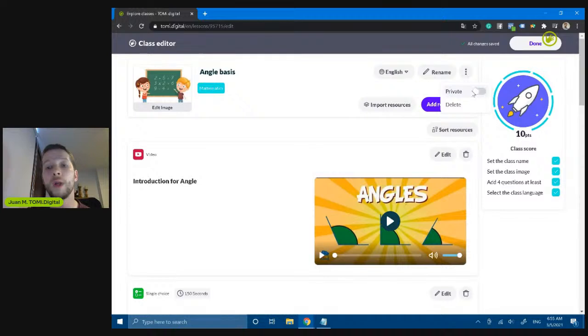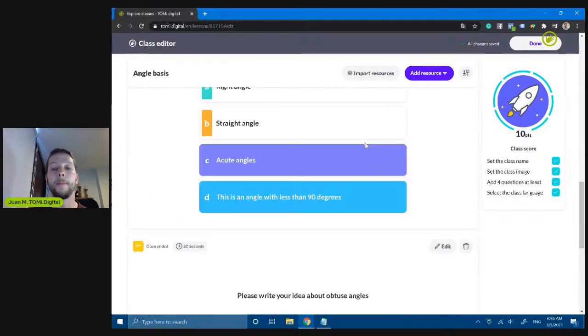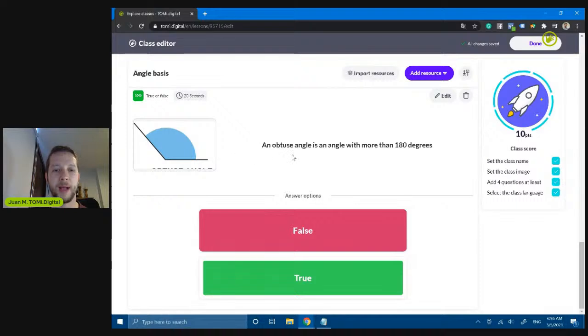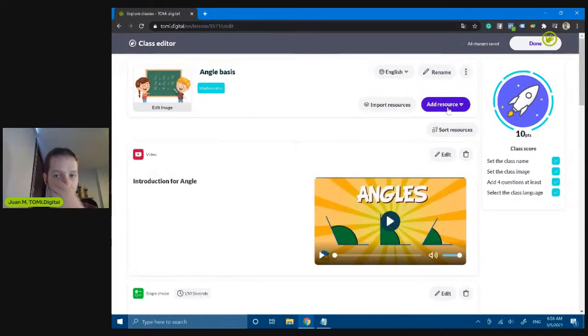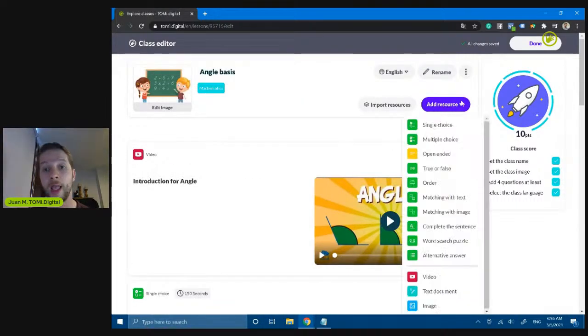But however, if you don't want to do so, you can just click here, and the class is going to be private, so nobody can access the class, only your students and you. But I'm going to turn this off. I want my class to be open to the world. So we already have a true and false feature, a question or assessment. So let's move forward. We have a lot more activities to add, or types of questions to test.